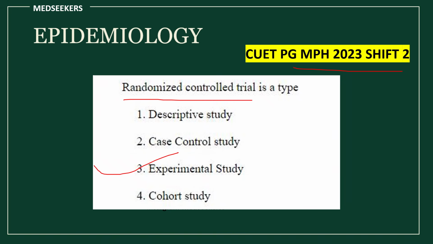When you study RCT, don't just study whether it's an experimental study or a case control, descriptive or cohort study and leave it like that. Study in detail. You have to know what the phases in an RCT are: phase 1, phase 2, phase 3, phase 0, post-marketing surveillance phase. All these phases you have to know, and you have to know what blinding in RCT is, and the different types of blinding, single blinding, double blinding. Please study all those concepts.